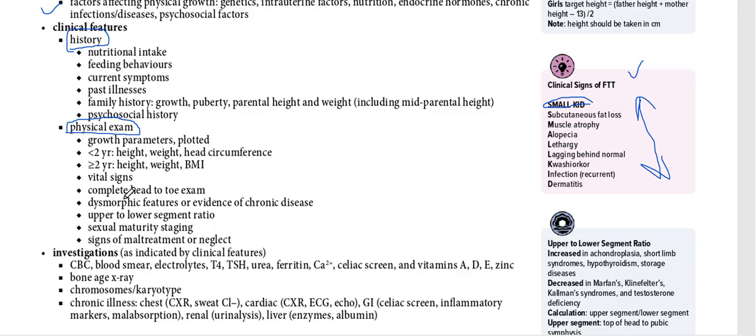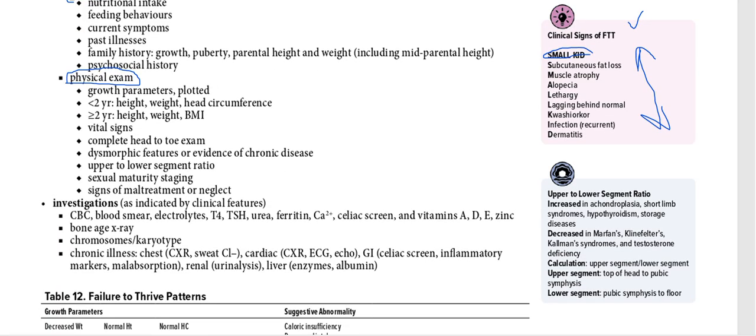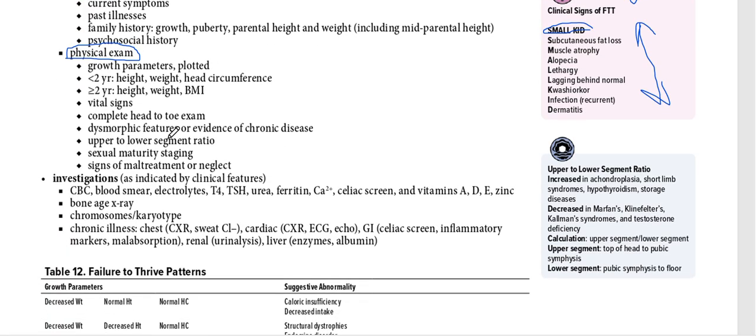Then vital signs, a complete head-to-toe examination, evidence of chronic diseases, chronic infections, chronic illnesses, upper to lower segment ratio, sexual maturity staging, and signs of maltreatment or neglect. Neglect can also be a cause of child malnutrition, and maltreatment can also be a sign of failure to thrive. Investigations are important: if a child comes to you, what do we need to do?